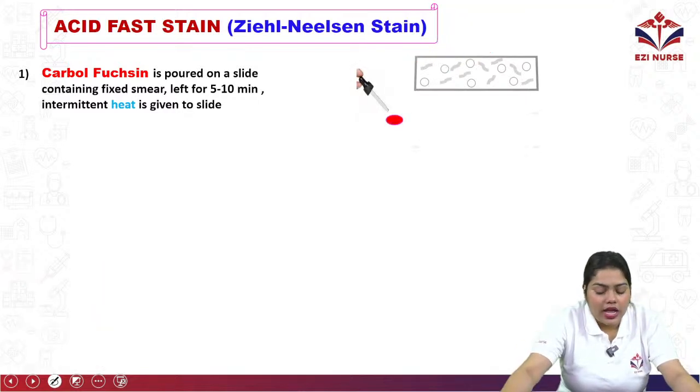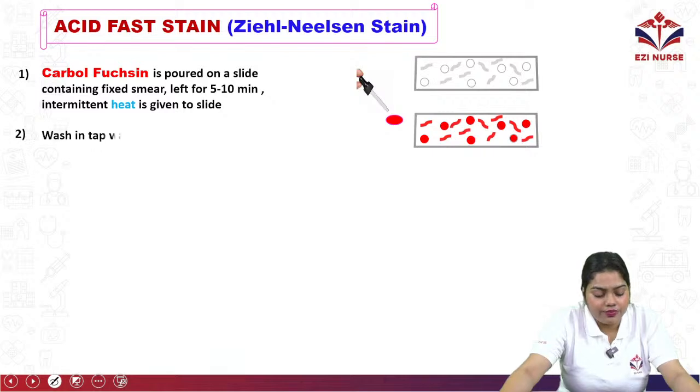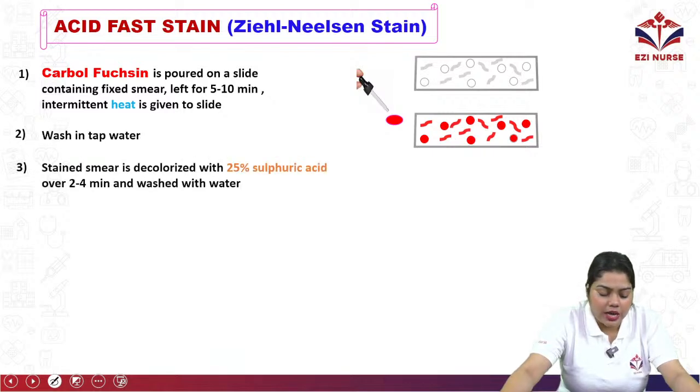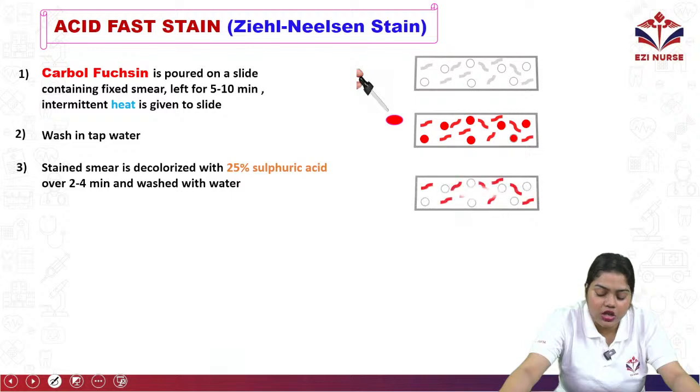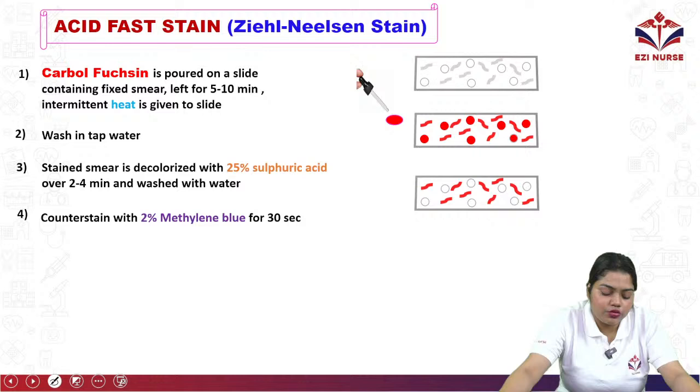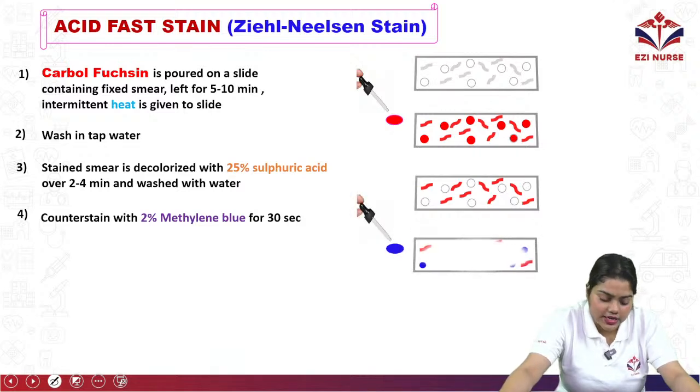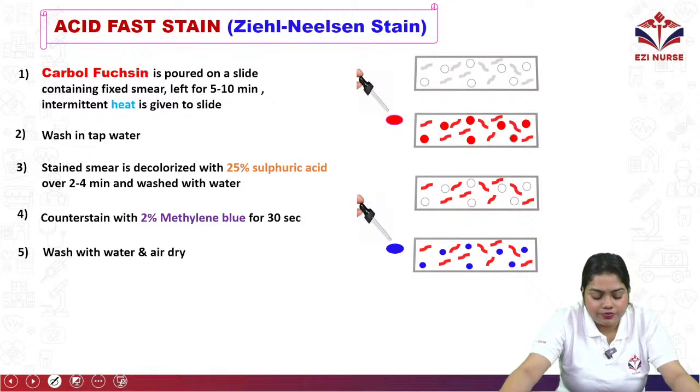Okay, and after that what will happen? It will be washed under tap water. The stained smear is decolorized with 25% sulfuric acid over 2 to 4 minutes and washed with water. Okay, then the counterstain of 2% methylene blue is applied for 30 seconds. Then we wash with water and dry.